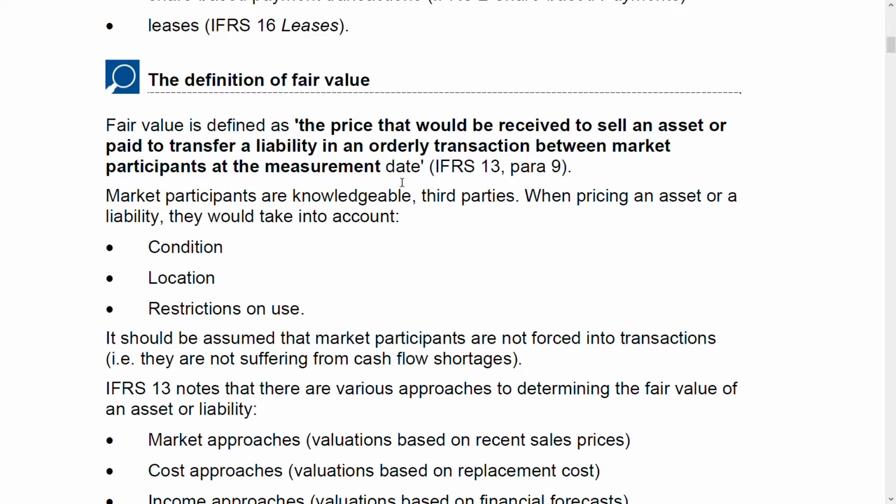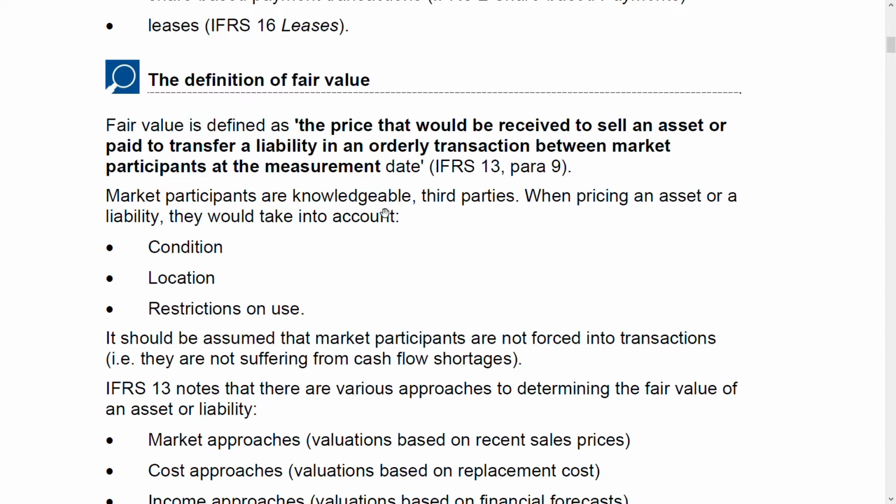Everyone else is paying the same price for that asset when you sell that asset, or paying to transfer a liability. There is a proper market where buyer and seller meet in an orderly transaction. It is not hidden, and not one where the prices are much less than the market price. At that measurement date, that is known as fair value. It is the price available in the open market; everyone is paying that price, not only you.